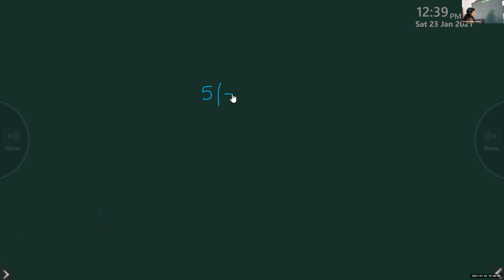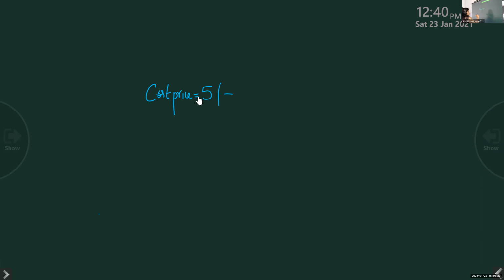I am purchasing one notebook for rupees 5. Now that is my cost price, the price at which I am buying that particular thing. It is my cost price for that commodity.